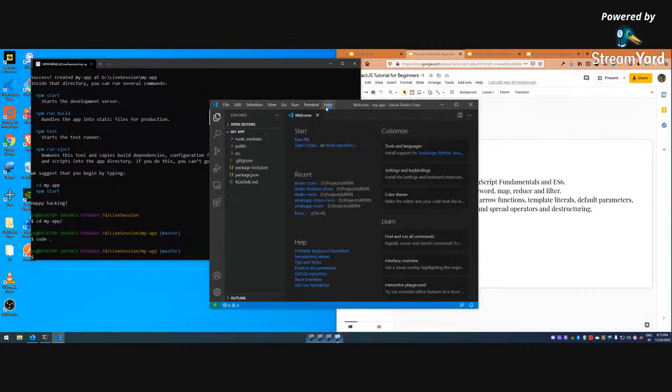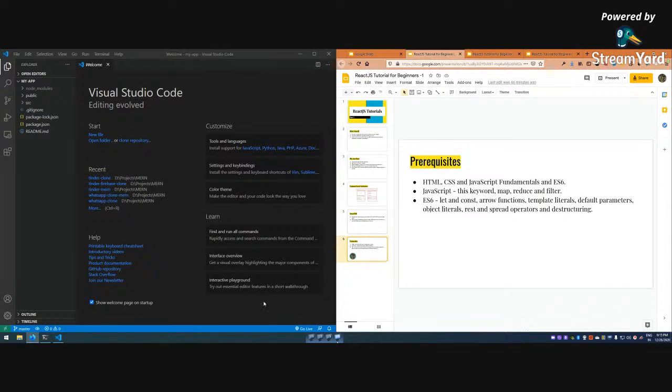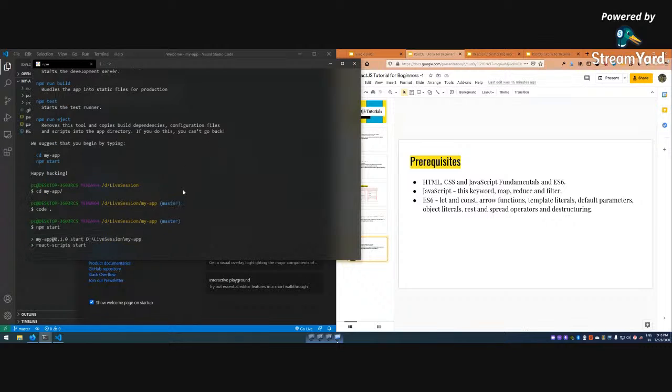Okay, so this VS Code is opening, and I'm going to use my Windows left key to put it here and put it there. Okay, and now as they have told, I have to do npm start. So I will do npm start. I've done npm start. Now the script is starting.